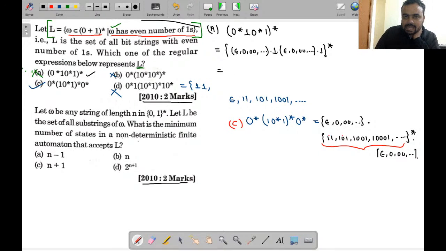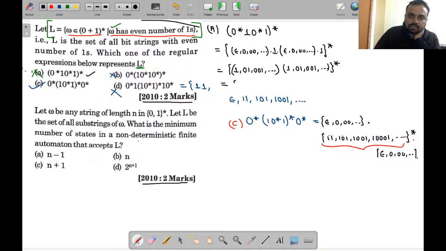So epsilon to 1, epsilon to 1 it will become 1, 0 to 1 it will become 0 1 or double 0 1 and so on. This one could be concatenated with this one, will become 1, 0 1, and again 0 0 1 and so on.